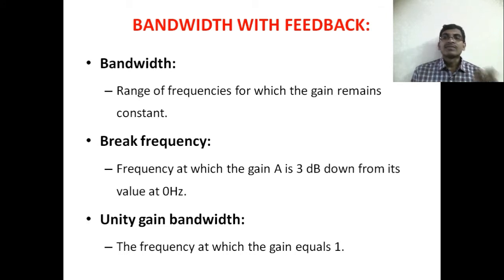Unity gain bandwidth is also called the figure of merit of our operational amplifier, which is useful while comparing amplifiers, or while selecting which amplifier is best. If you want to select, at that time we will take the unity gain bandwidth. The amplifier having more bandwidth when the gain is unity is the best amplifier. Like that we will select.